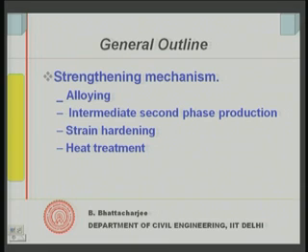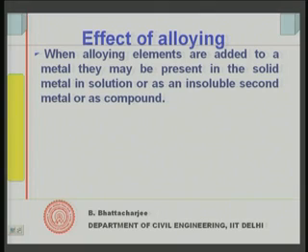Then we shall look into the FEC system. So, we will introduce this FEC system today, and one of the major important products of the FEC system is steel, which is most commonly used, and of course, the other one is cast iron and so on. We will look into that in the coming lectures, but today we will just introduce them. Okay, so, let us see what is the effect of alloying.